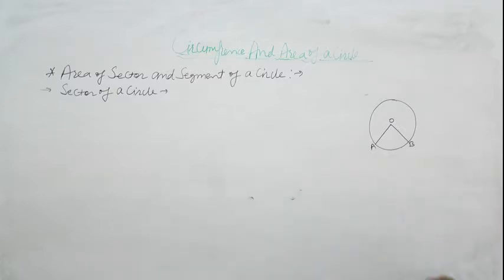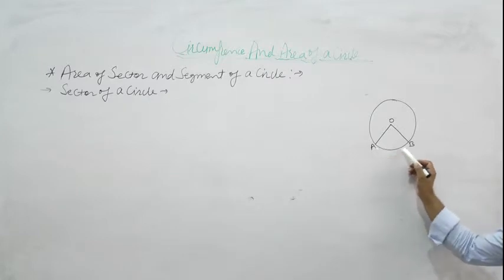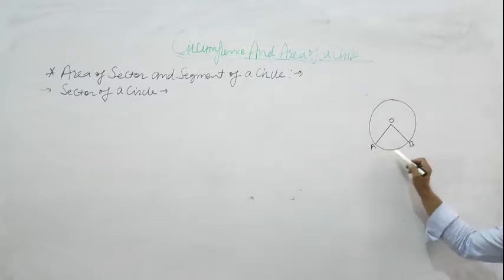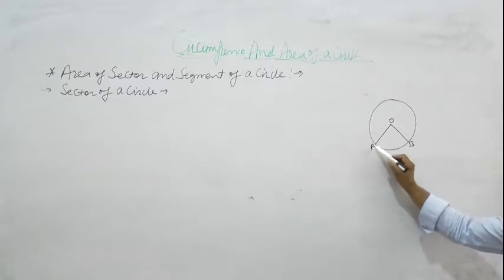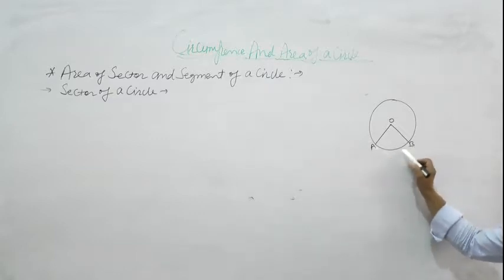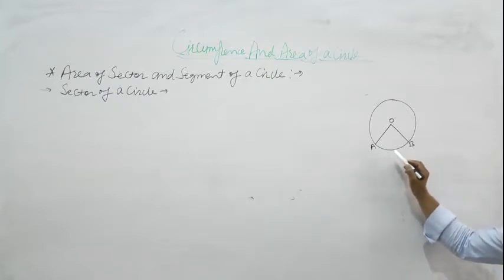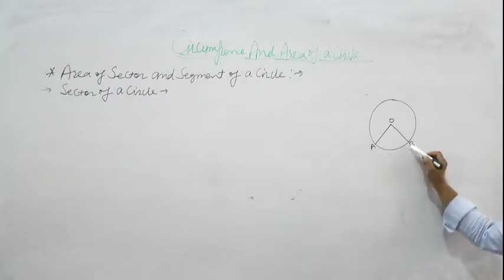Suppose AB is the part of circumference, so AB is arc. AB is known as minor arc because these have less length.